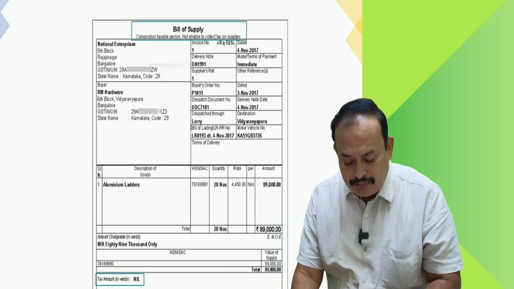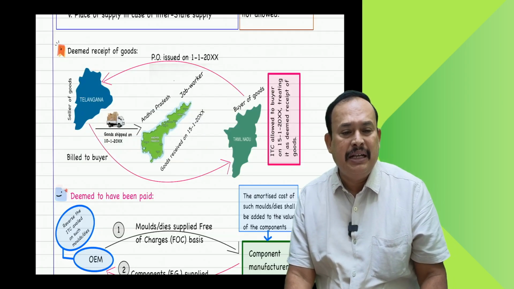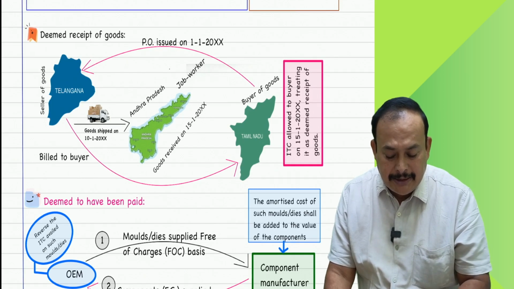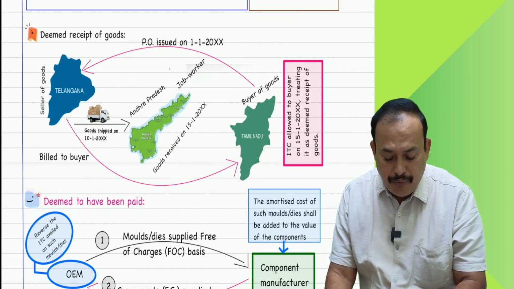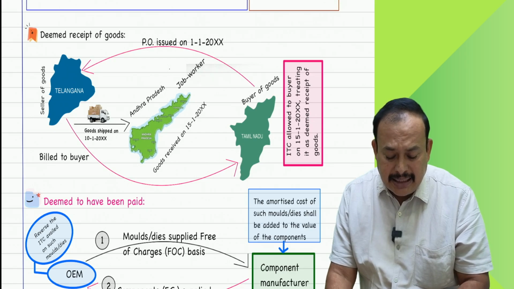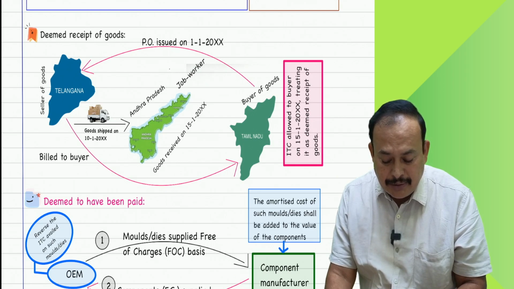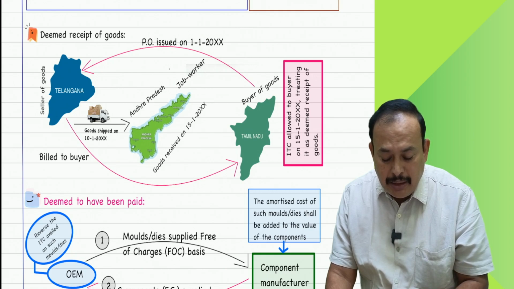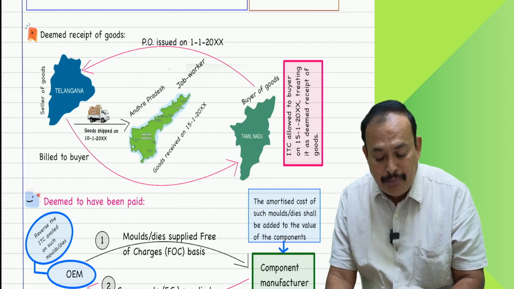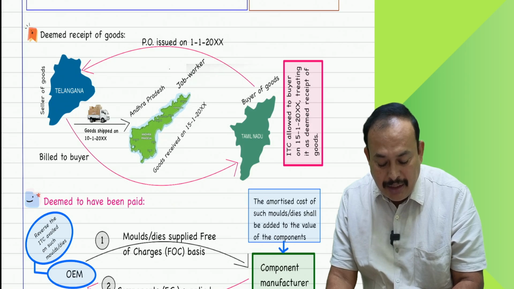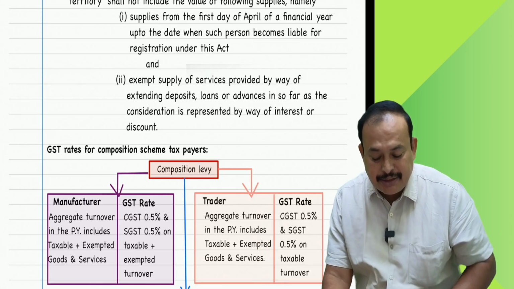In my material, it is very clearly mentioned in the following manner that the tax rates of composition nature will not be provided by the examiner in the examination. Then how can we apply, sir? We should remember and recapitulate in the examination. The examiner is not going to provide composition tax rates.